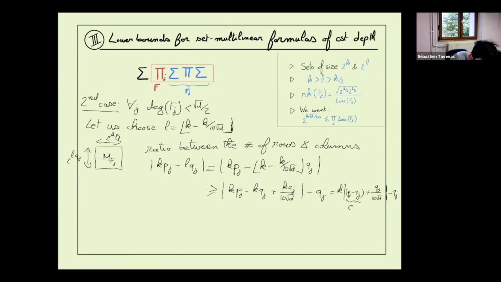Pj and Qj are integers, so this is an integer. And we know that Qj is smaller than the degree of Fij, which is smaller than square root of d divided by 2. So this is really smaller than that. In particular, this lives in 0 to 1/2. This fractional part of an integer has to be at least the fractional part of the value.